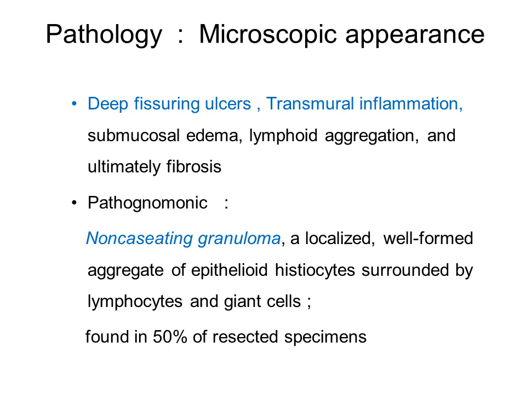These are well formed aggregates of epithelioid cells surrounded by lymphocytes and giant cells, and they can be seen in all the layers of intestine. It is seen in almost 50% of resected specimens.